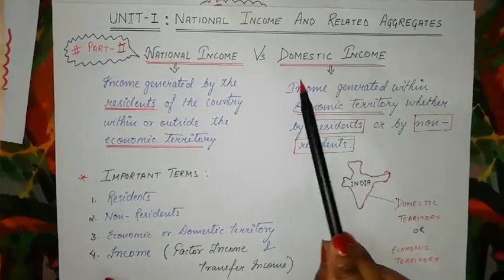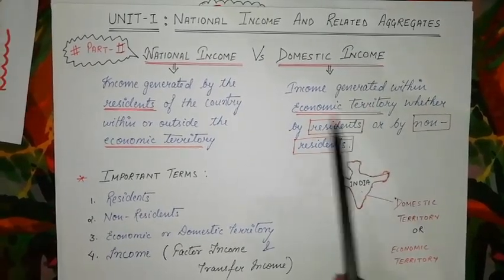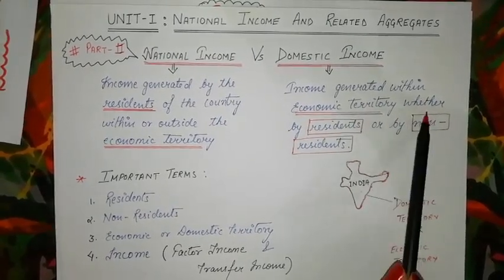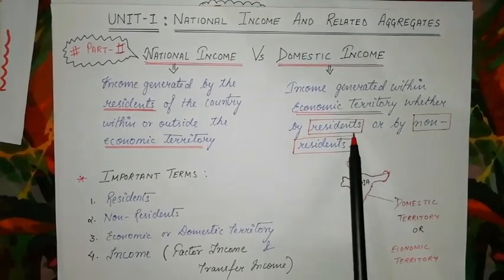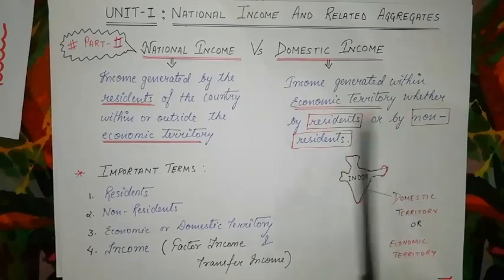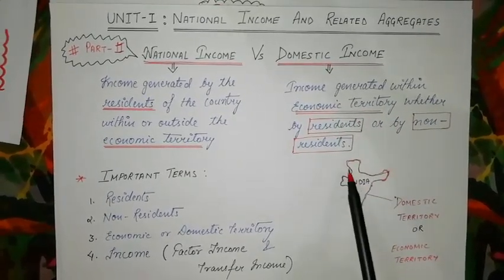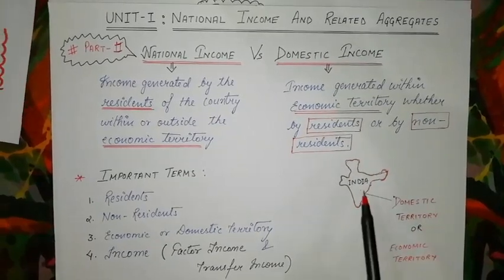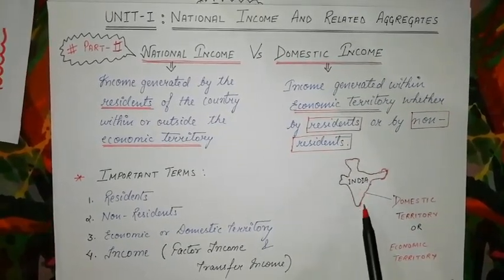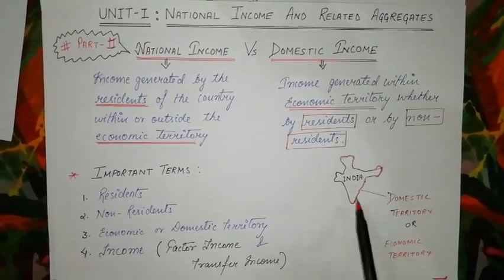In case of domestic income, it is said income generated within economic territory, whether by residents or by non-residents. So here in this case, the focus is given to economic territory only. What is economic territory? If we take our country India, under this boundary, this is domestic territory or economic territory.